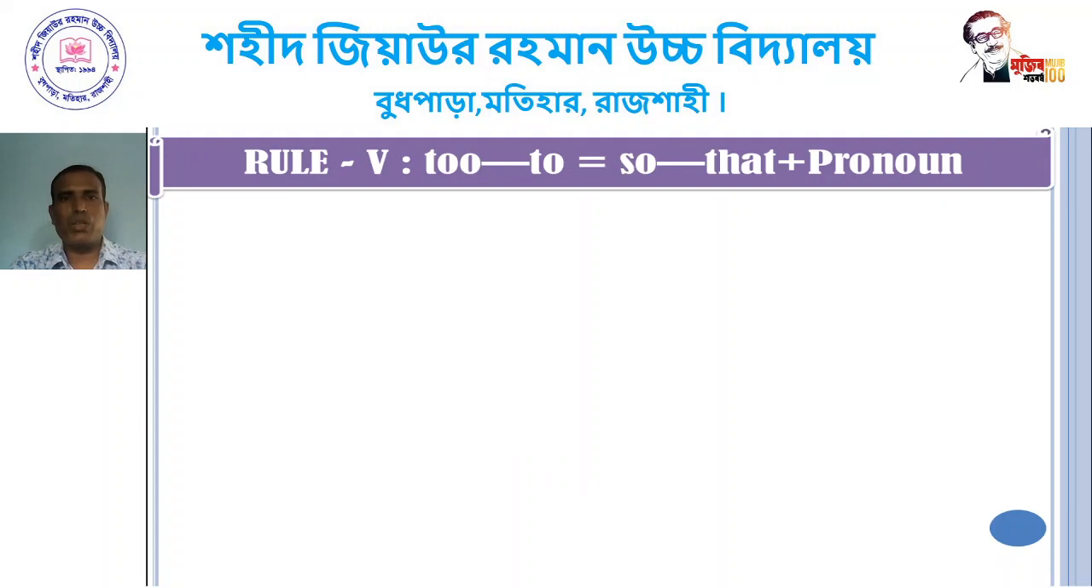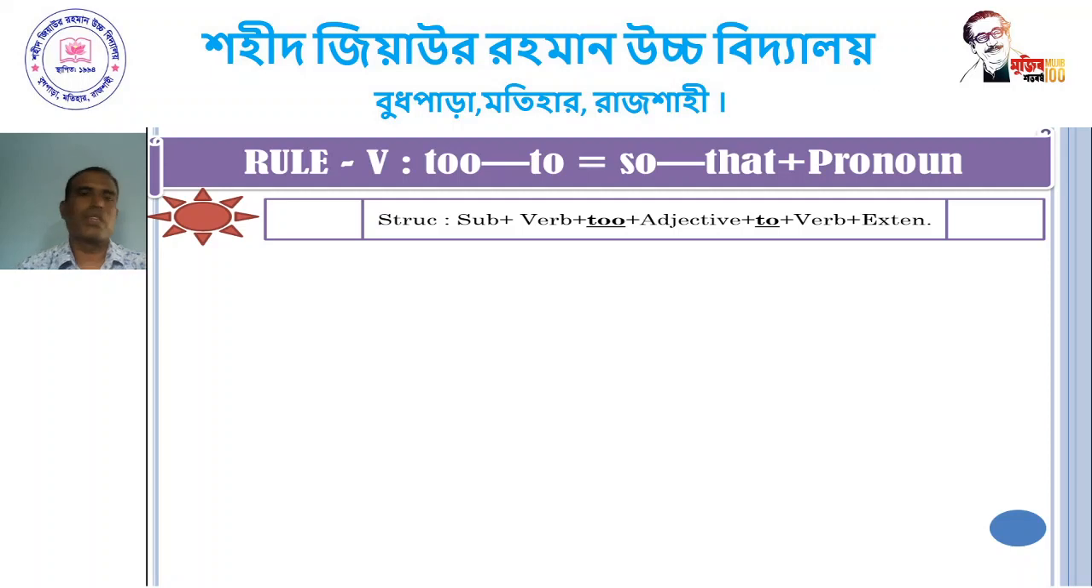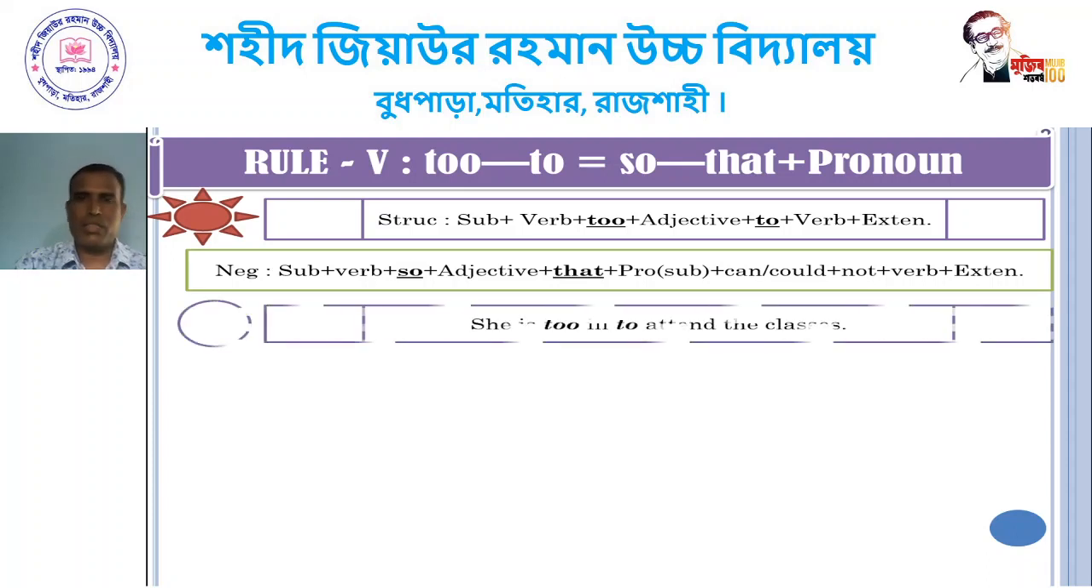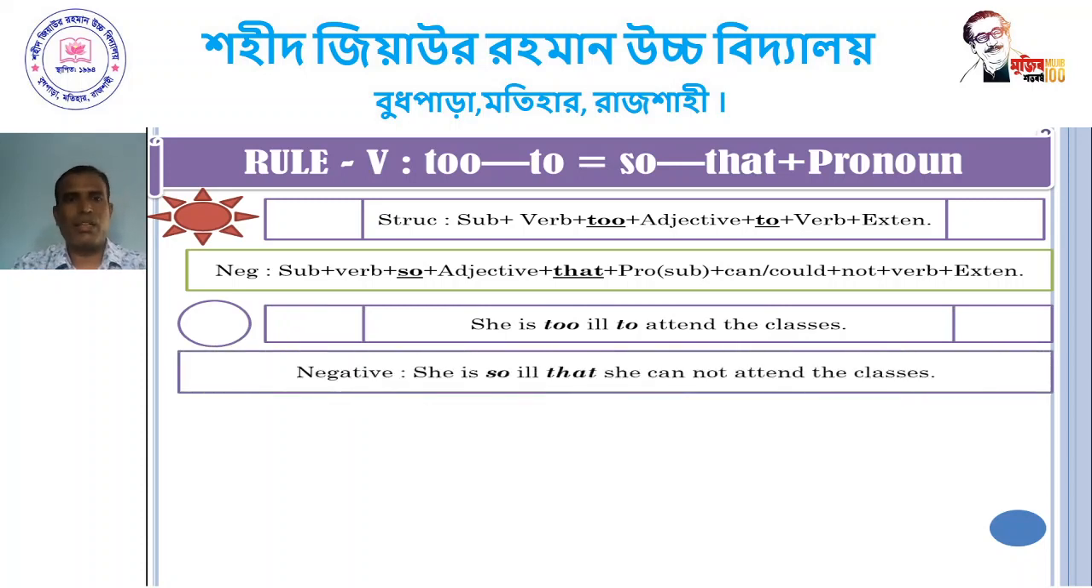Too ... to equals so ... that plus pronoun. Dear student, follow the structure: subject plus verb plus too plus adjective plus to plus verb plus extension. Subject plus verb plus so plus adjective plus that plus pronoun plus can or could plus not plus verb plus extension. Dear student, she is too ill to attend the classes. She is so ill that she cannot attend the classes.